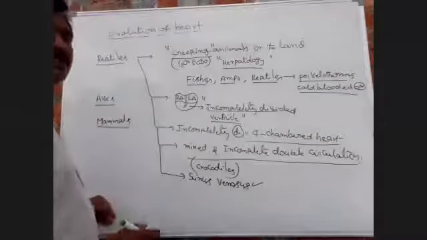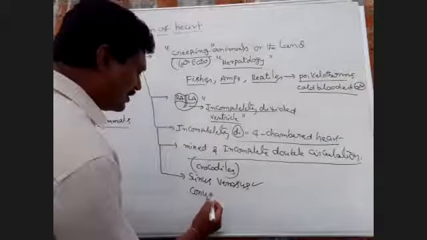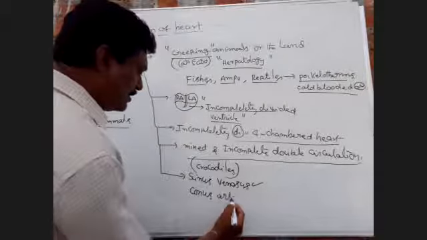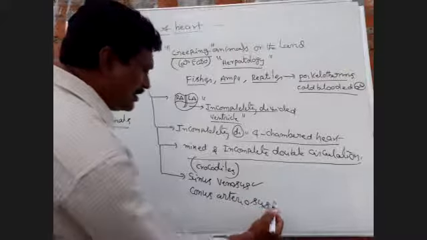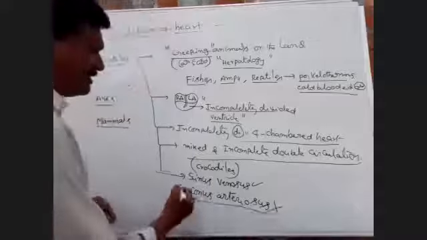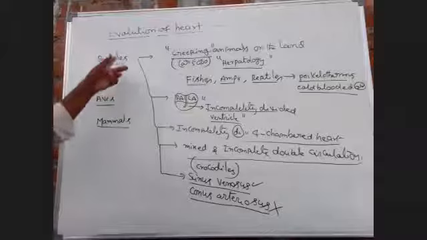This is the most important bit about the heart of reptiles.